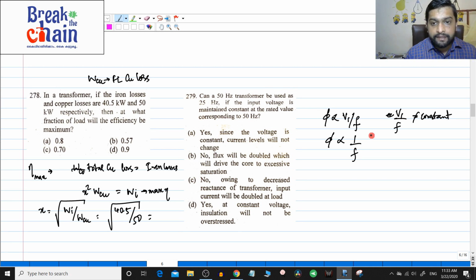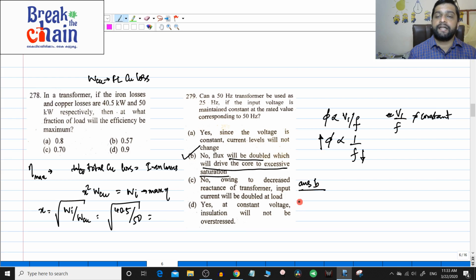When the frequency is decreasing, the flux will increase. When flux increases, magnetizing current drawn will increase. The frequency is decreasing 2 times, so the flux will increase by 2 times. So, the flux will be doubled, due to which the core will go into excessive saturation. So, the answer is B. The exact answer is B here.